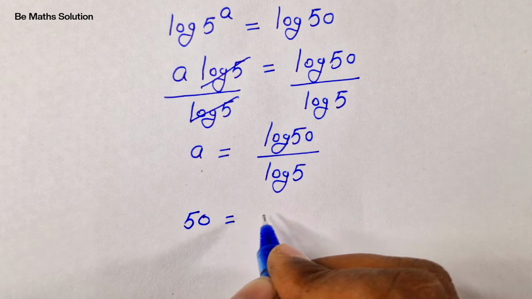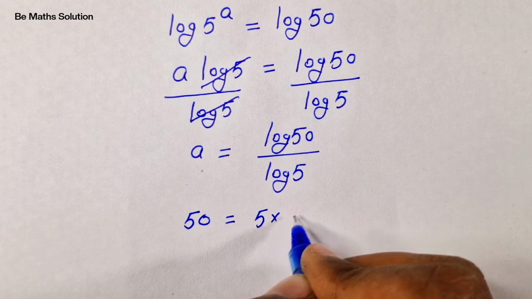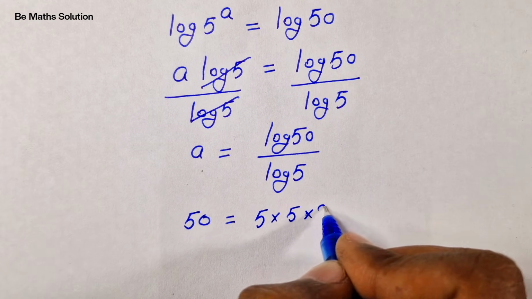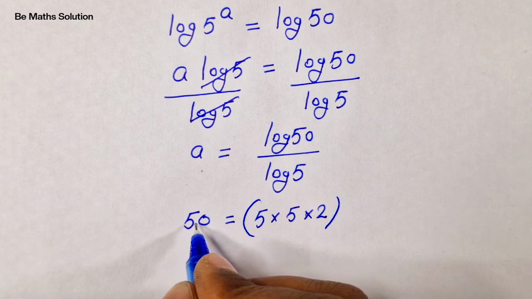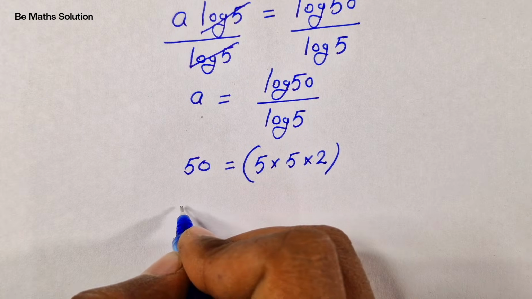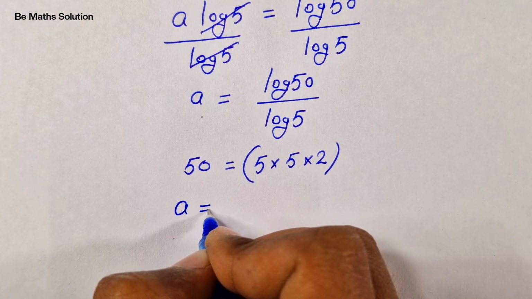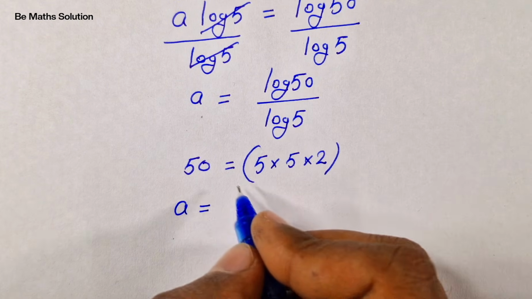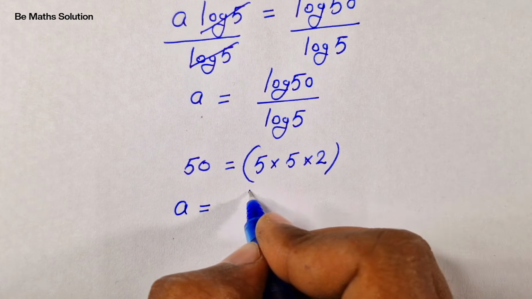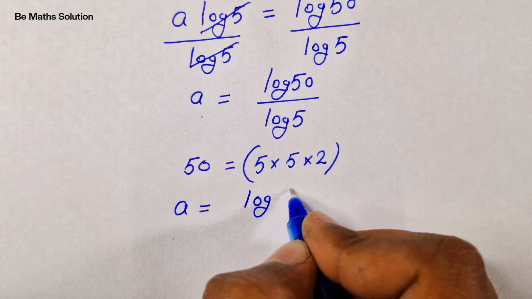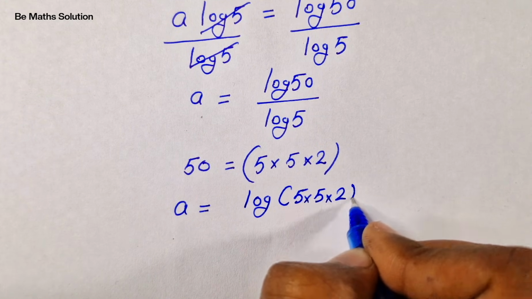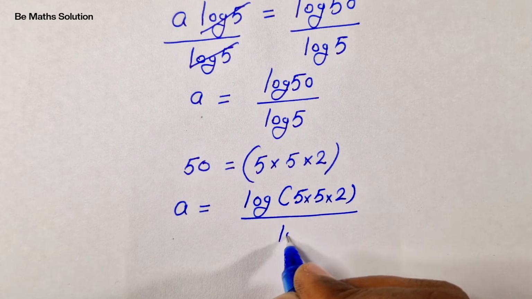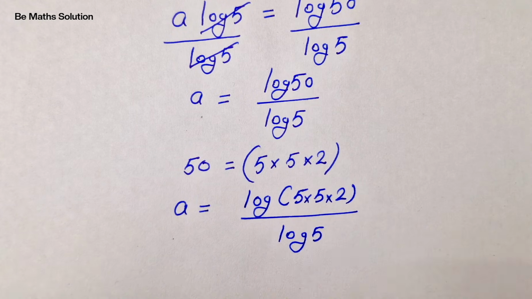Then in the next step, for log 50 over log 5, 50 is equal to 5 times 5 times 2, which is 50. So a is equal to log of (5 times 5 times 2) over log 5.